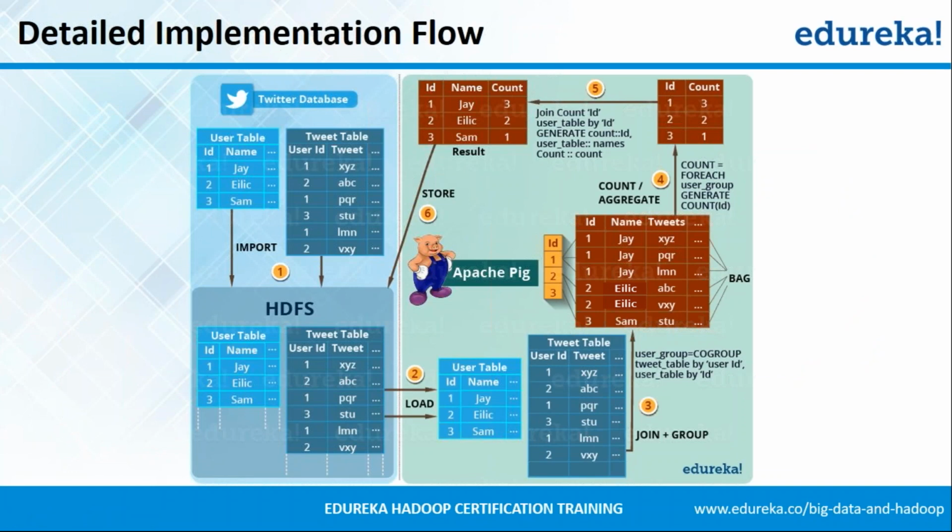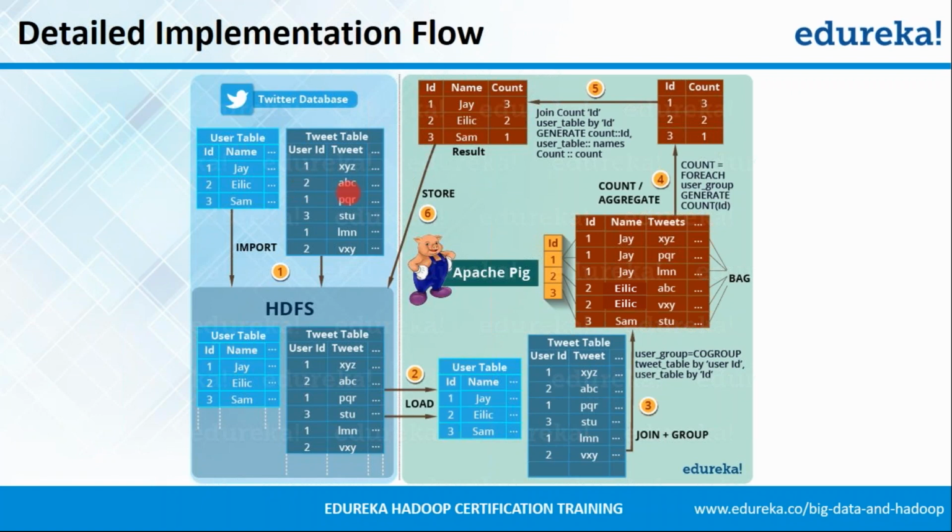So this is the detailed implementation, as you can see on the screen. Let's start from the Twitter database, which had two tables, the user table and the tweet table. The user table had the details of all the users along with their user ID. For example, user ID 1 was Jay, user ID 2 is Alec, and user ID 3 is Sam, right? The tweet table had details of all the tweets posted on Twitter. For example, XYZ tweet was posted by user ID 1. Similarly, ABC tweet was posted by user ID 2, right?